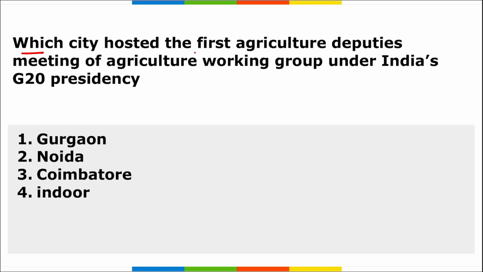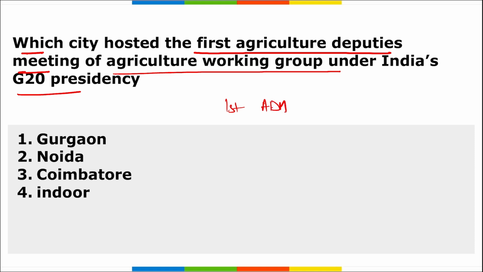Next is which city hosted the first agriculture deputies meeting of the agriculture working group under India's G20 presidency? I repeat, the first agriculture deputies meeting of the agriculture working group. This was held under India's G20 presidency. This was held for 3 days. This was held where? It was held in Indore, Madhya Pradesh.